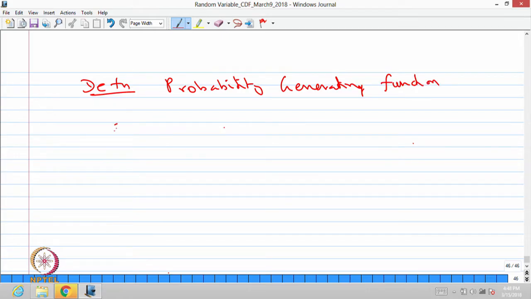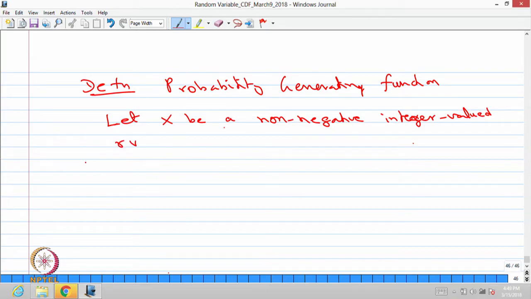Let x be a non-negative integer valued random variable, that is basically a discrete type random variable.